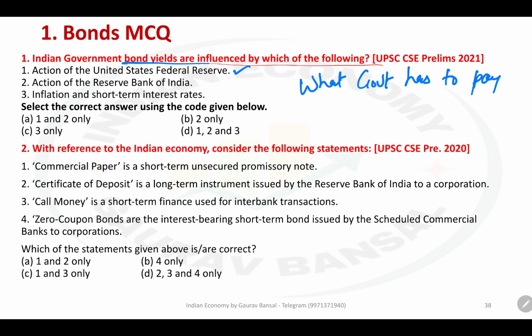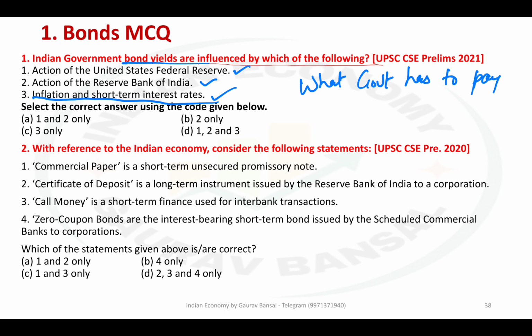So first affects. Second, action of RBI. Obviously, if RBI decides to sell many more bonds, then it will affect the bond prices. So RBI action definitely affects. Inflation and short-term interest rate. If your economy has inflation, then bond prices have to change.